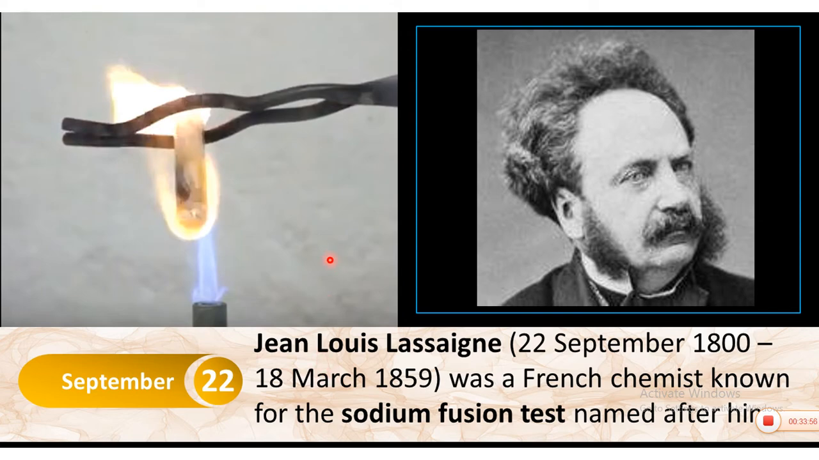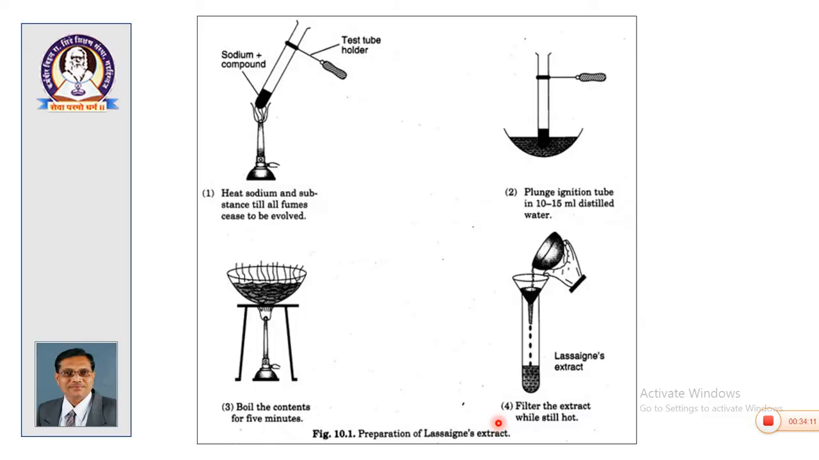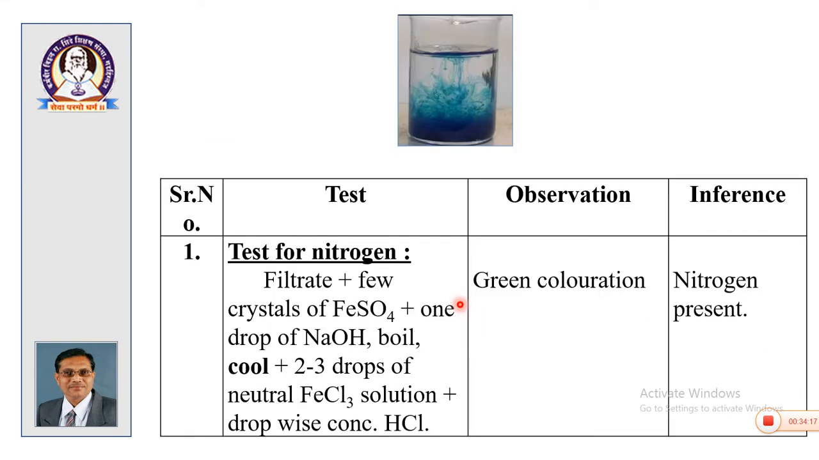Okay. The technique was suggested by Jean-Louis Lassaigne. So, this is the lifespan of this scientist, and he was a French chemist well known for the sodium fusion test. Okay. This procedure again is well known to you, the sodium fusion test. Then what are the tests for the different elements?